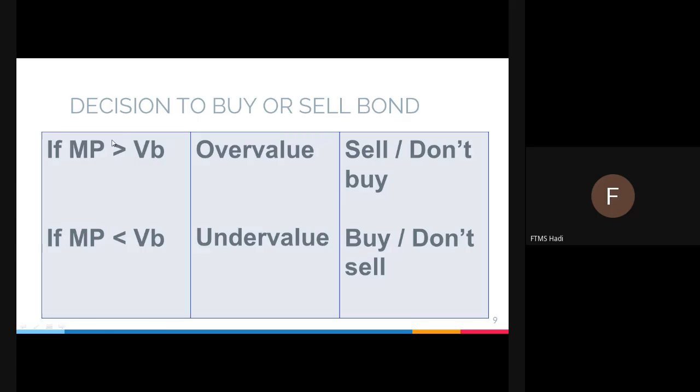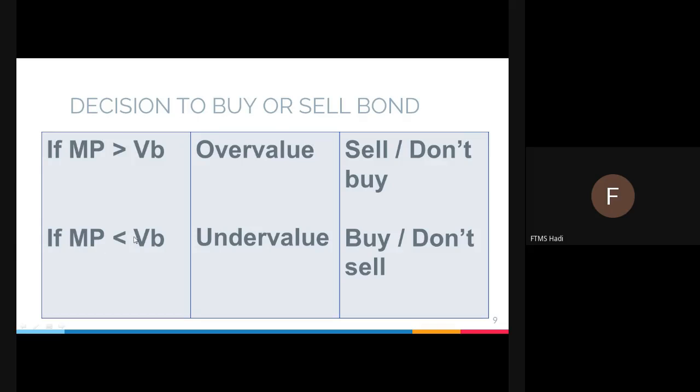If the real price, the market price, is more than the estimated value, that means it is overvalued. If overvalued, it becomes expensive, so they are encouraged to sell or not buy. It depends on the question: will you sell? Yes. Will you buy? No. Let's have a look at another way around.